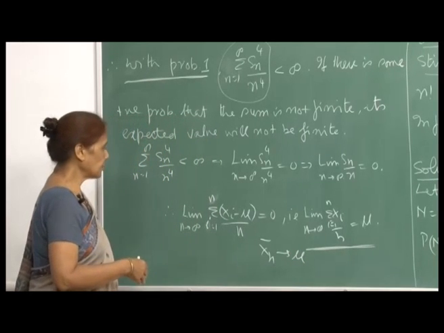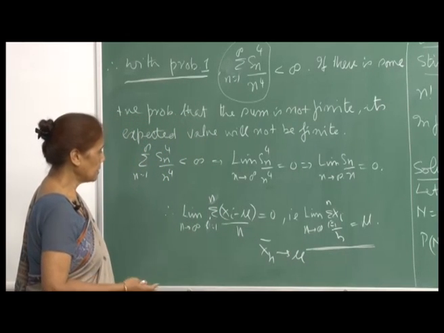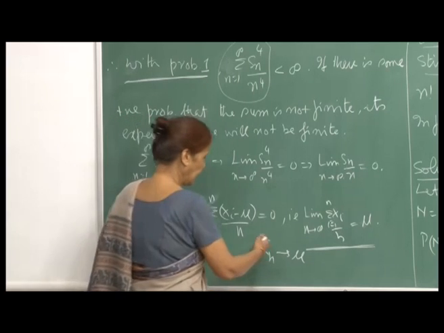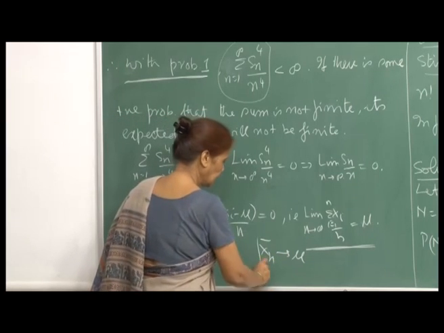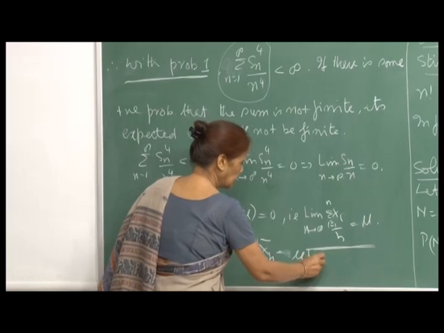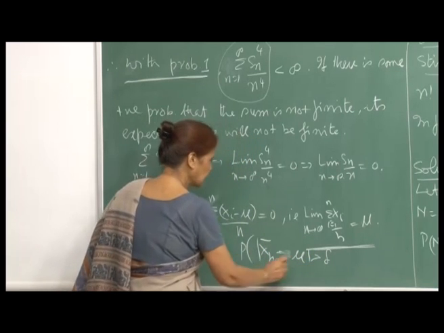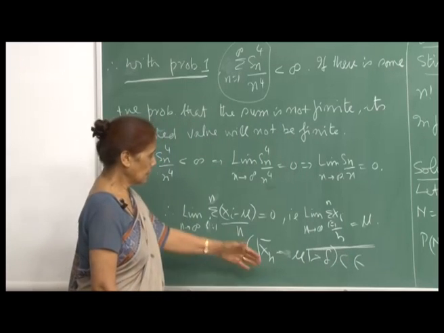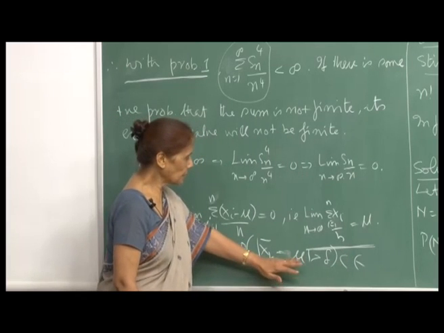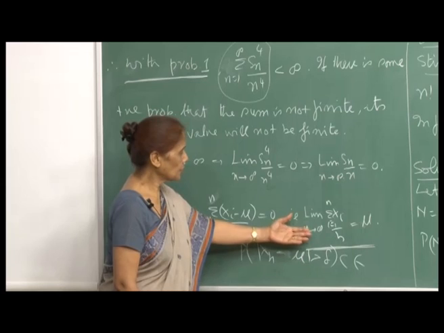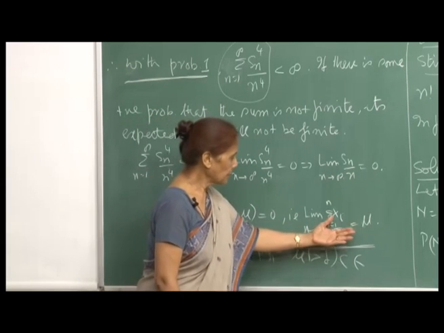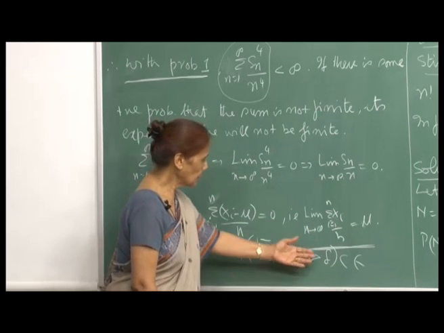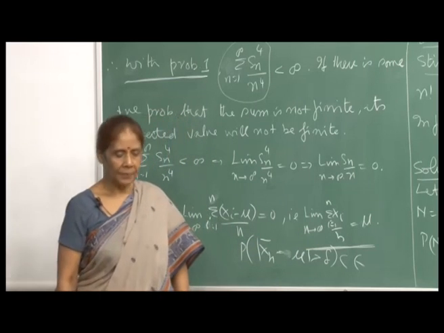In the weak law of large numbers, we simply said that the probability of the absolute value of x_n bar minus mu being greater than delta could be shown to be less than epsilon, as n grows. So, this was only in terms of probability. Now, here we are saying that this is a sure event, that x_n bar must go to mu as n goes to infinity. Okay.